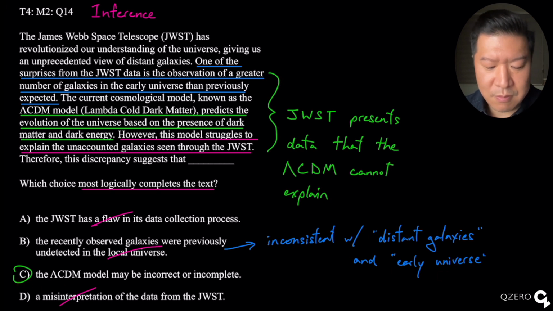Charlie, the lambda-cold dark matter model may be incorrect or incomplete, which would explain why it cannot account for all these galaxies. So Charlie looks the most correct out of all these so far. And Delta, a misinterpretation of the data from the JWST. This is wrong for the same reason as Alpha. There's nothing to suggest that there's a flaw in the data, and there's no evidence that this data is being misinterpreted either. So among these, Charlie is most consistent with what we have. So Charlie must be the answer. Got it?